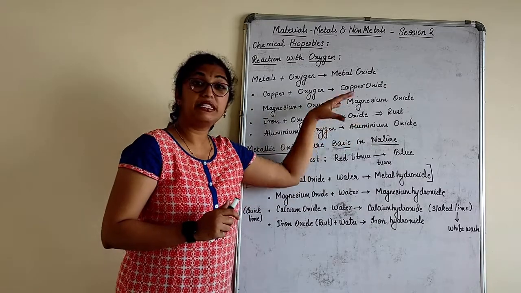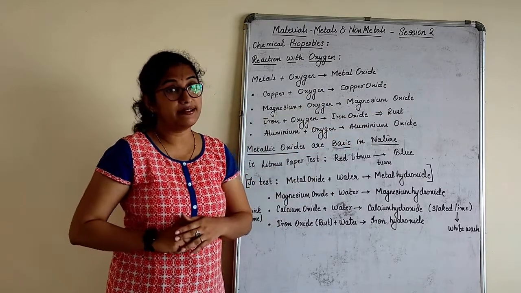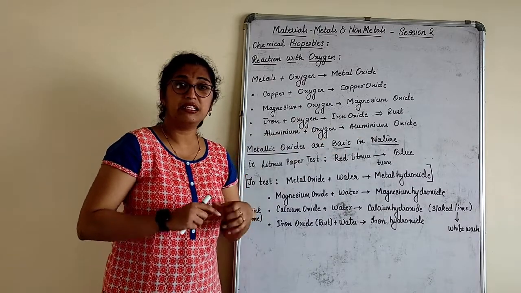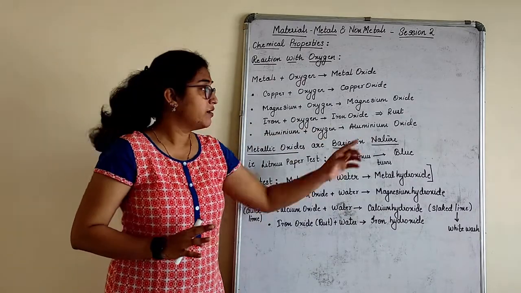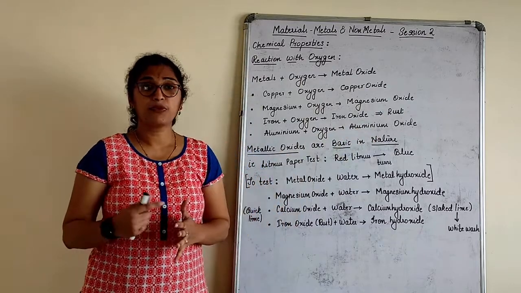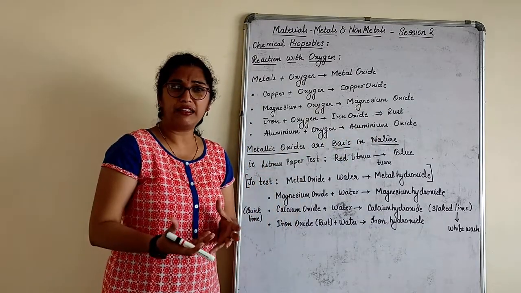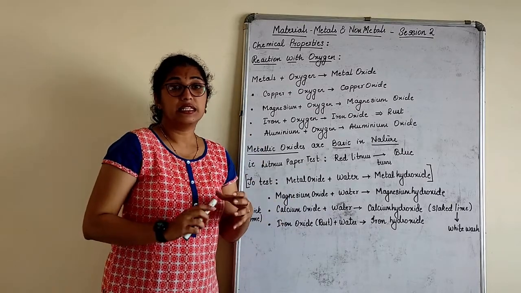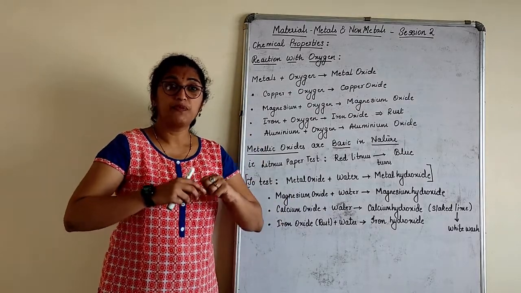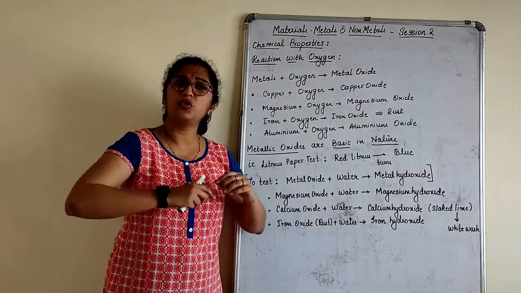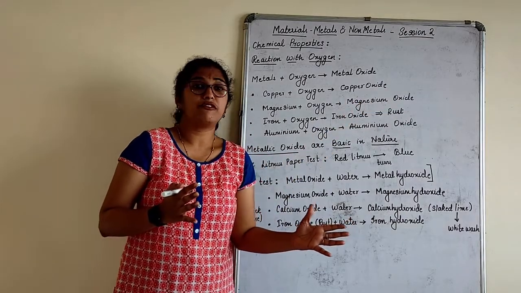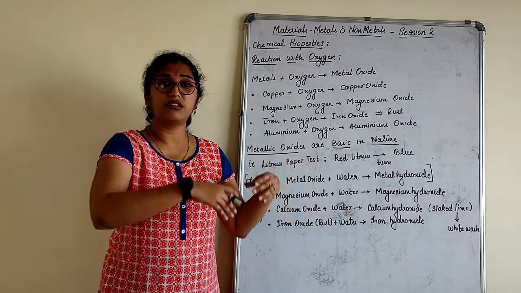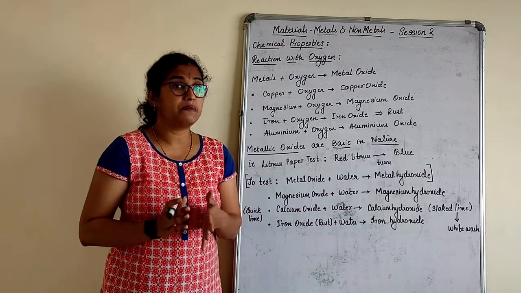You will conduct these experiments in your 10th standard. Iron reacts with oxygen and forms iron oxide. Everybody will have seen this, which is nothing but rust. Anything made out of iron which is exposed, you need not even burn it, children. Sometimes metals are so reactive. You have your window railings and so many things in your home made out of iron. If it is just exposed outside to rain, water, wind, moisture, etc., what happens to that iron?